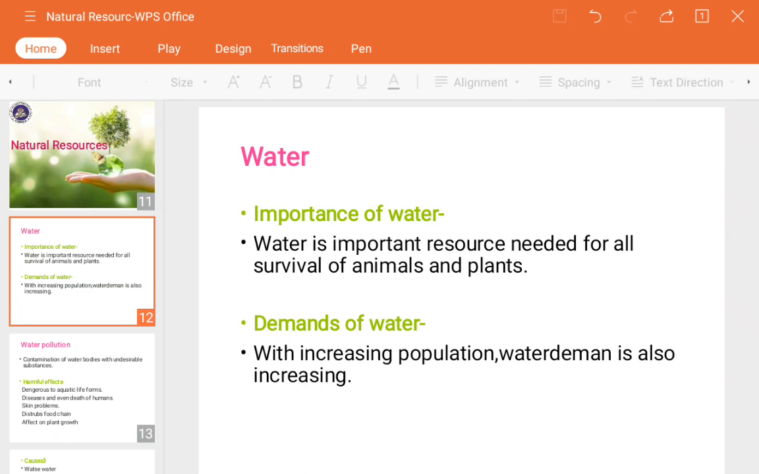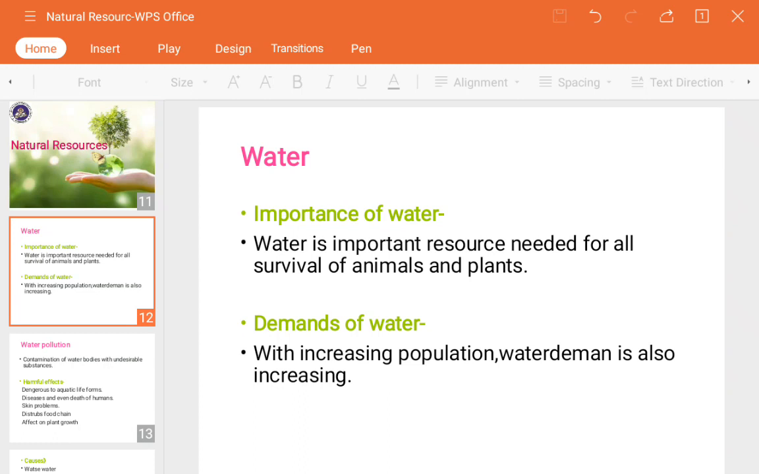Here are some examples where we mostly use water. For example, cooking, bathing, washing clothes, utensils, and the drinking purpose. Obviously it's an essential one. And one more important thing is excreting out waste material. We know that we excrete our waste materials through the excretory system, that is the kidney. So the more water we drink, the better for our health, and through that water only our body gets detoxified, and whatever waste materials are there will get excreted out through the urine.